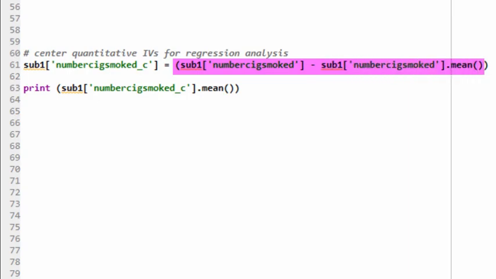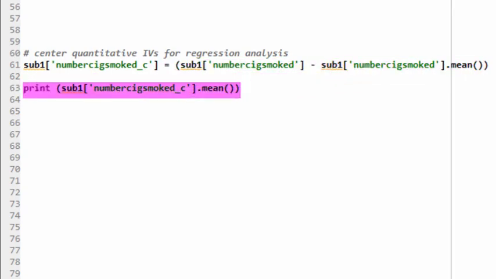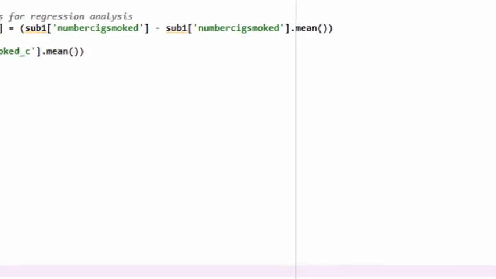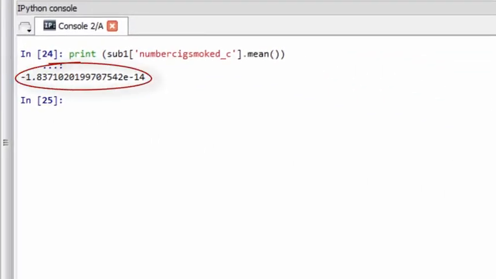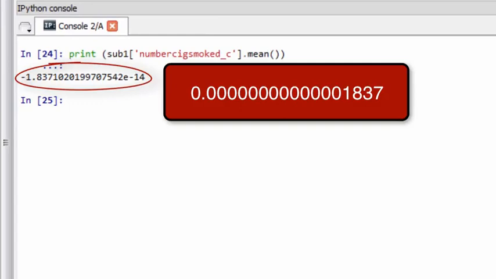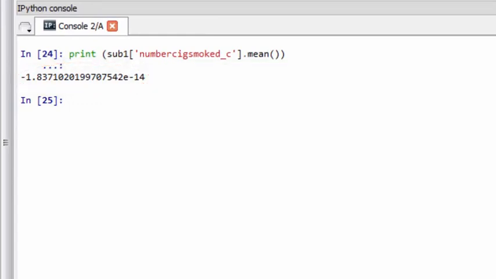We get the mean by adding dot mean and an open and closed paren after the name of the variable. We can check to see if the variable is properly centered by asking Python to print the mean of our centered variable using the following code. We can see that the mean is equal to 0 and then 13 zeros, 1837, which essentially centers the variable at 0.